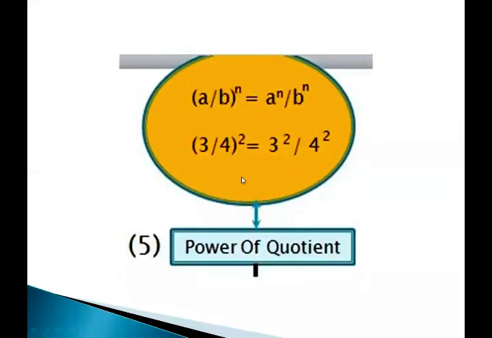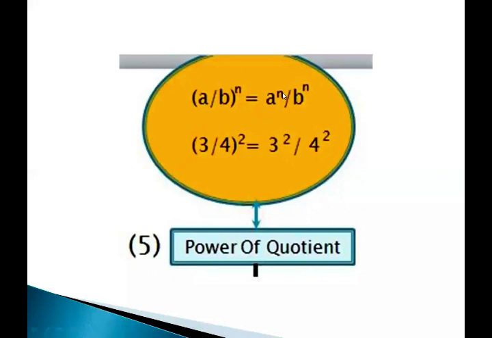Fifth law, power of quotient. What is this? We have already discussed the same situation in the form of multiplication. That says (a/b)^n. It means a fraction inside the parenthesis and the whole exponent is given to that. So whole exponent means the same exponent will be considered on the numerator as well as on the denominator.